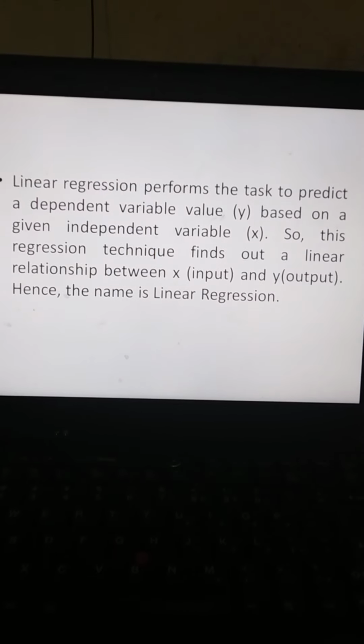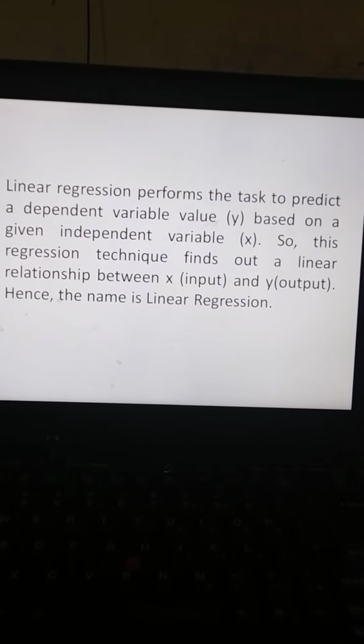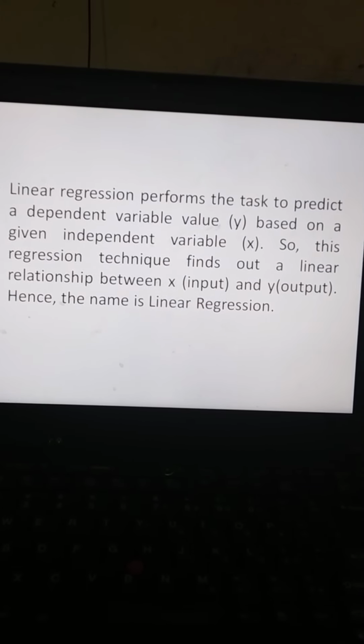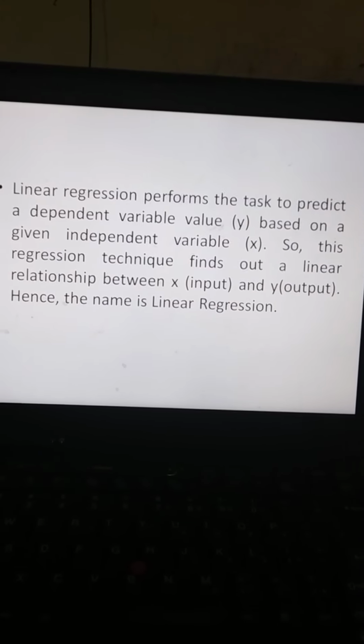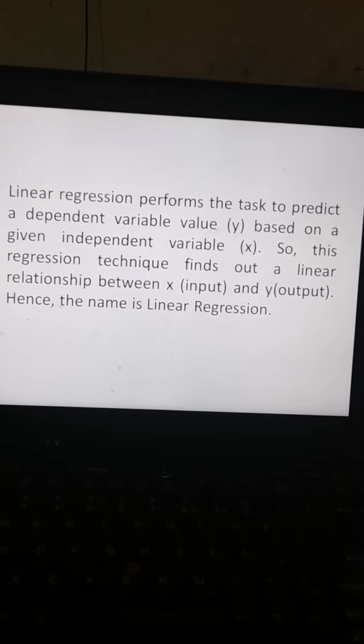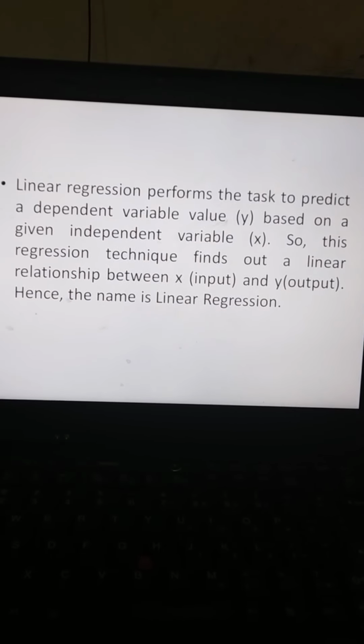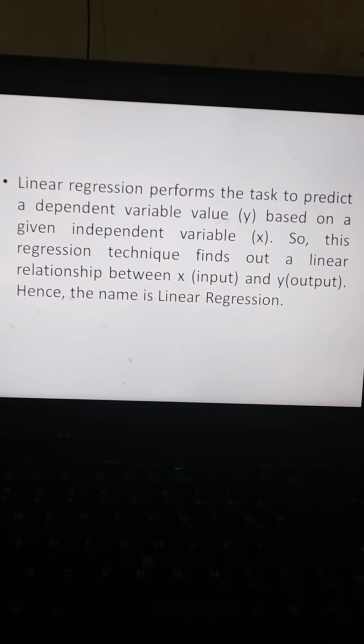Linear regression performs the task to predict a dependent variable y based on a given independent variable x. So, this regression technique finds a linear relationship between x input and y output. Hence, the name is linear regression.